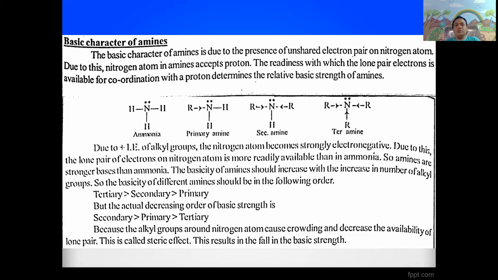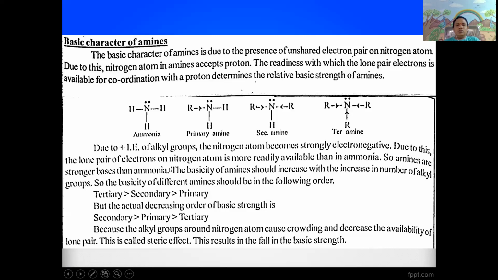Therefore, amines are more basic than ammonia. But in amines, the basic strength increases with increasing number of alkyl groups substituted on the nitrogen atom.